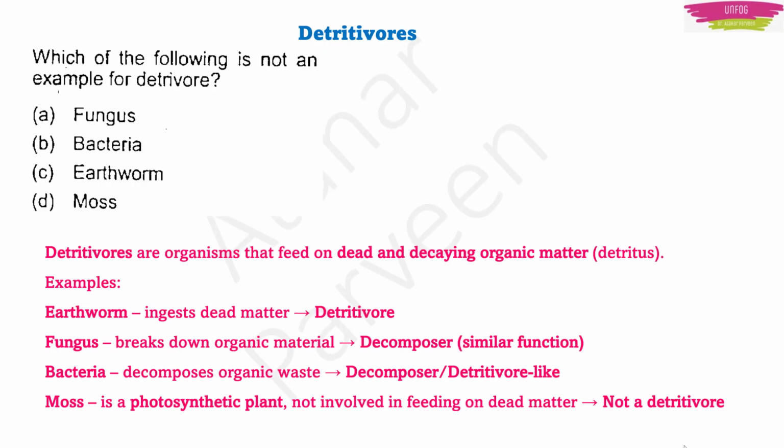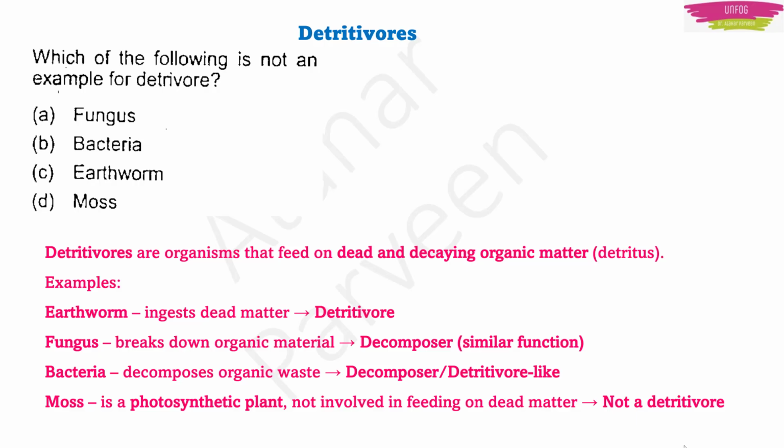Okay. So here detritivores are organisms which feed upon dead and decaying organic matter. The decaying organic matter is often called detritus. Okay. Examples of these detritivores are earthworm, fungus and bacteria. Earthworm will ingest the dead matter. Fungus will break down organic material. You call it a decomposer, but it is also a detritivore. Bacteria decomposes organic waste.